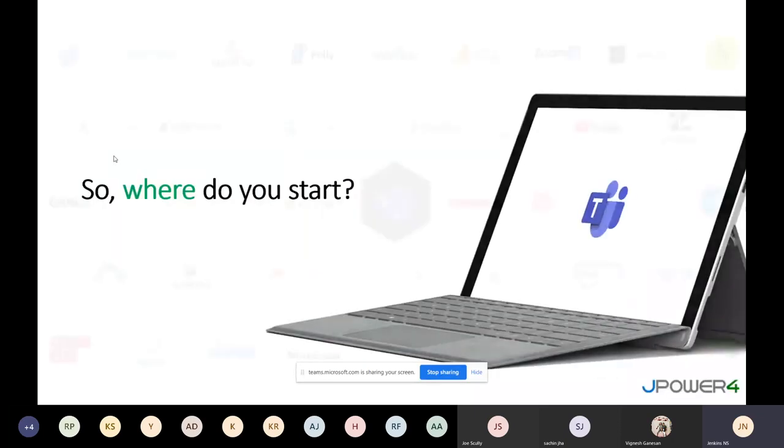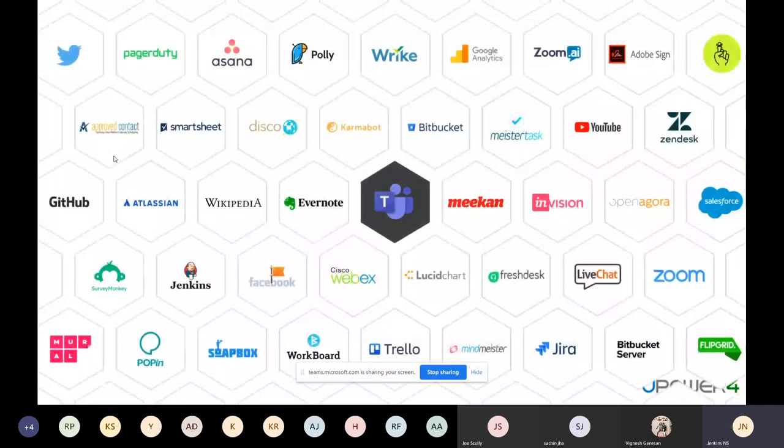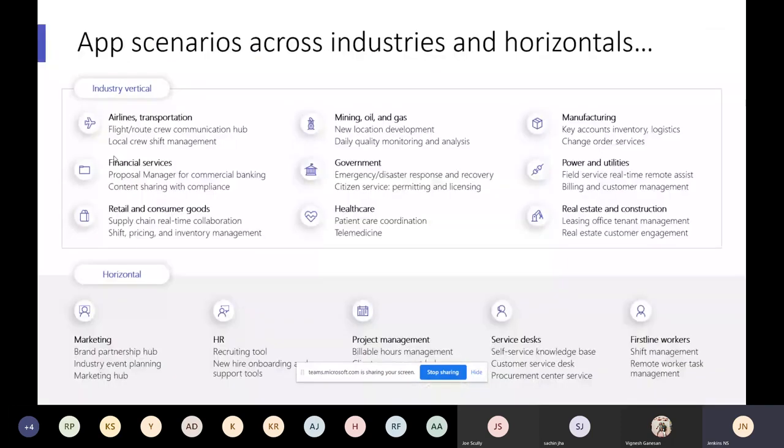So where do we start? Okay. First, we have different apps. These are third-party apps. You can understand, right? Whenever you're using Teams, you can see that. Okay, different scenarios. First, you need to understand every business case, like any horizontal or any vertical, it will support.